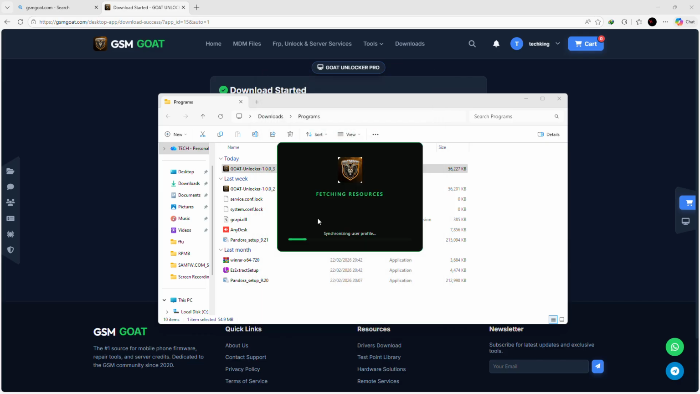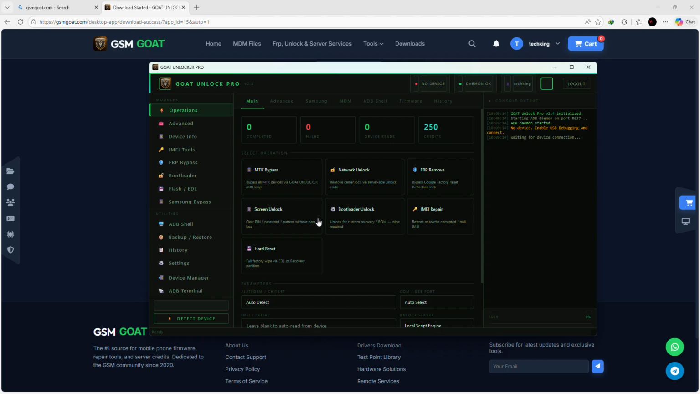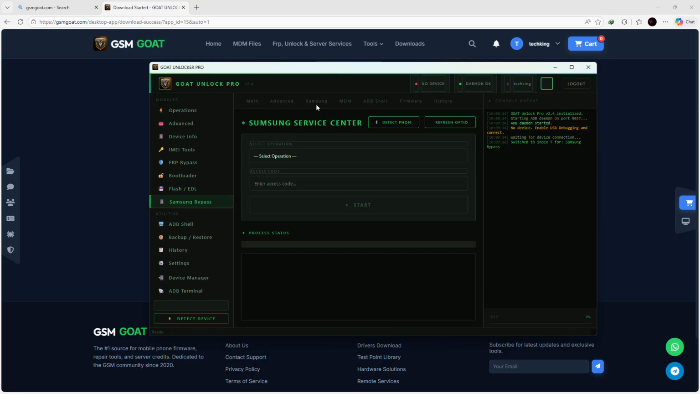We continue fetching resources. Be patient as it fetches resources, and open. That's it. This is our tool now. So for bypass, sometimes you come to this option, and you select GSM GOAT Samsung bypass in GOAT Unlocker, and click start.